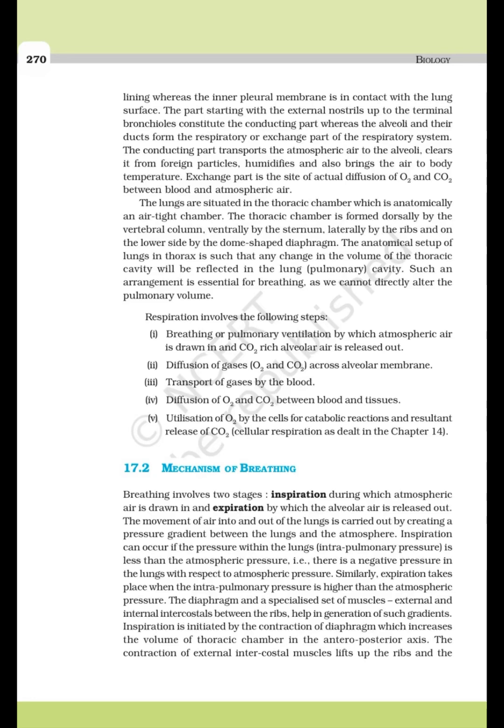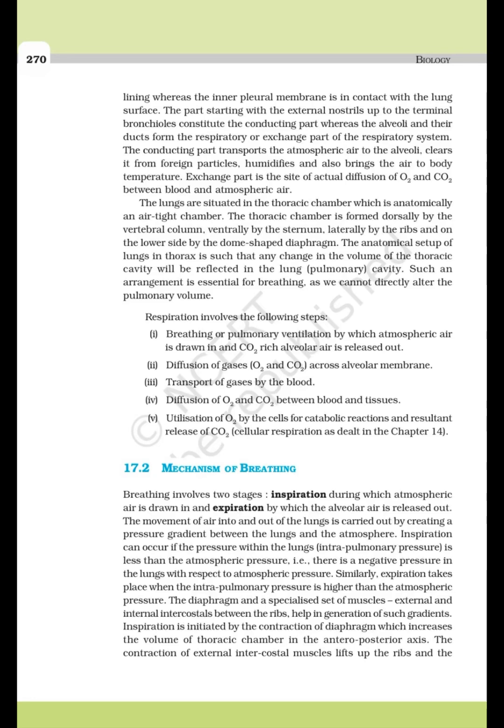The anatomical setup of lungs in the thorax is such that any change in the volume of the thoracic cavity will be reflected in the pulmonary cavity. Such an arrangement is essential for breathing, as we cannot directly alter the pulmonary volume.